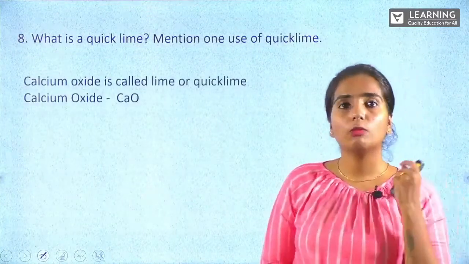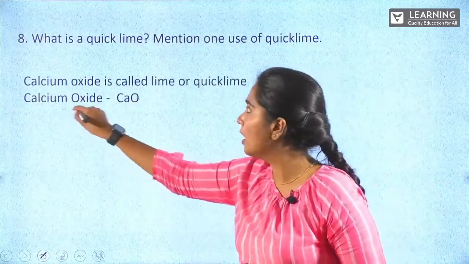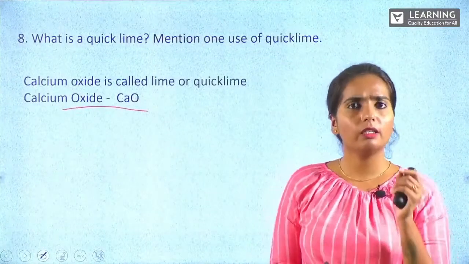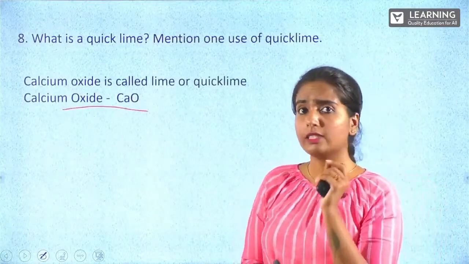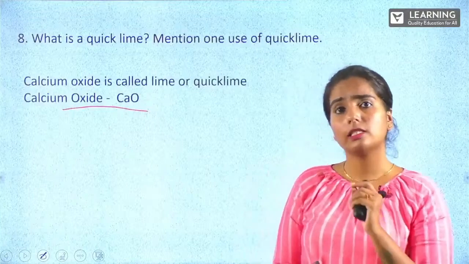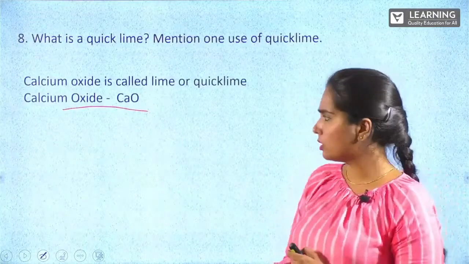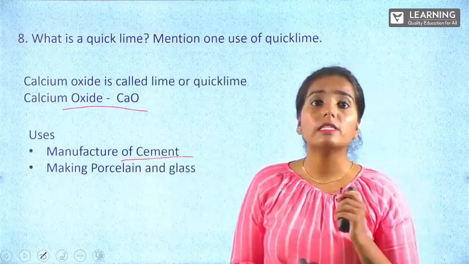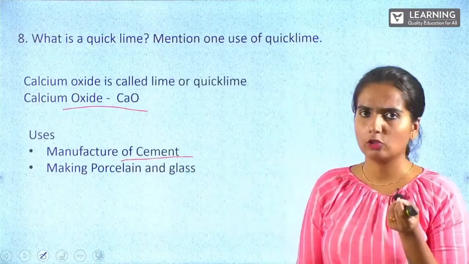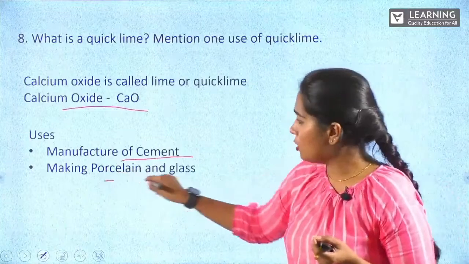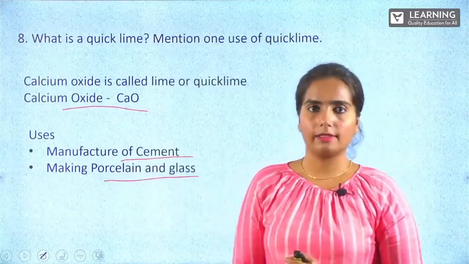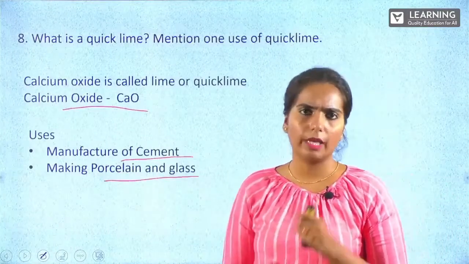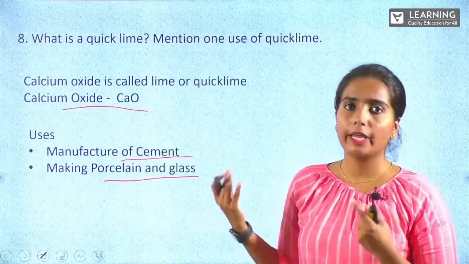Calcium oxide is called quicklime, represented as CaO. What are its uses? It is used in the manufacture of cement. The main use is manufacture of cement. Also making porcelain and glasses. If it's asked for one example, you can mention any one example.